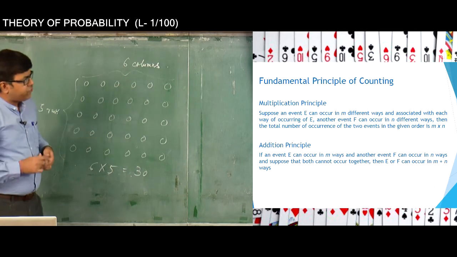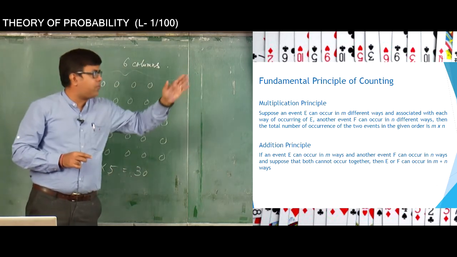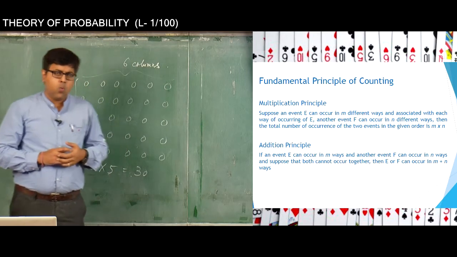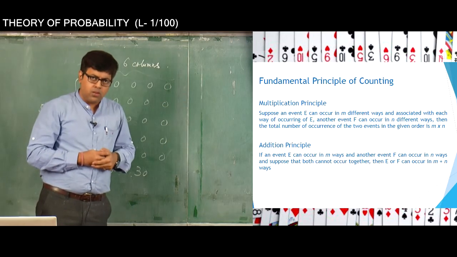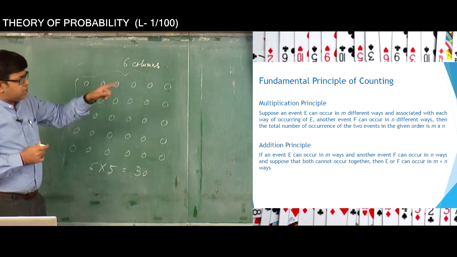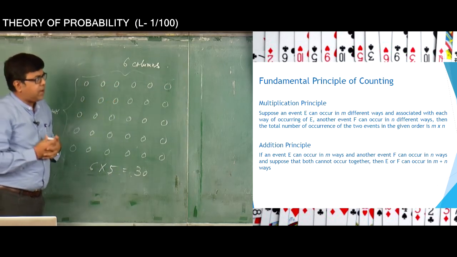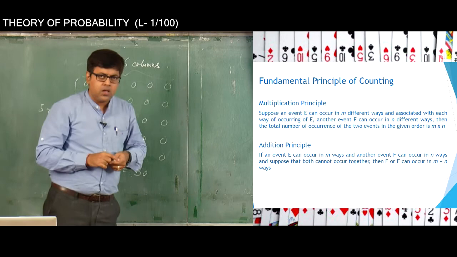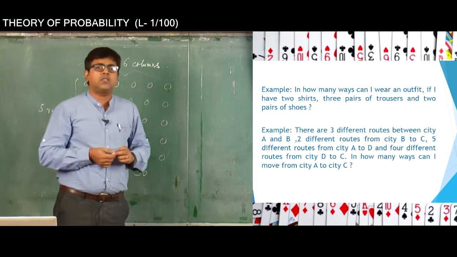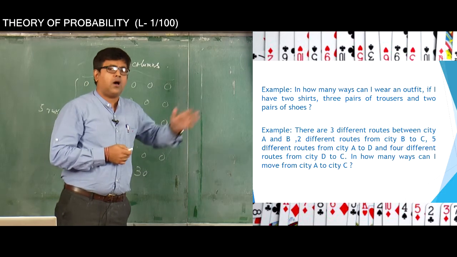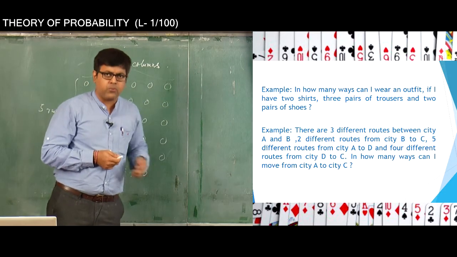As you can see, there are basically two principles of counting. One is called the multiplication principle, the other one is called the addition principle. Now, the best way of explaining this principle is with some examples. Let us take a very classical example to define this concept of the multiplication and the addition principle.